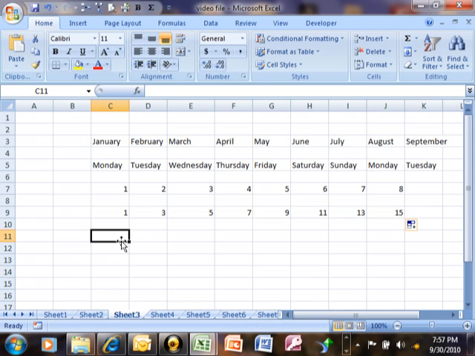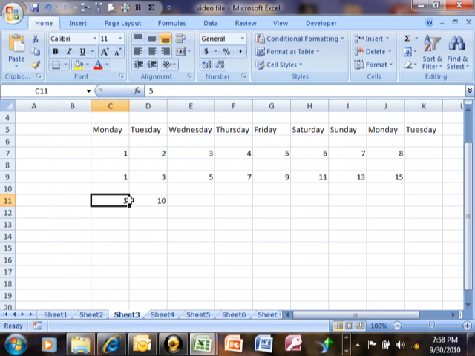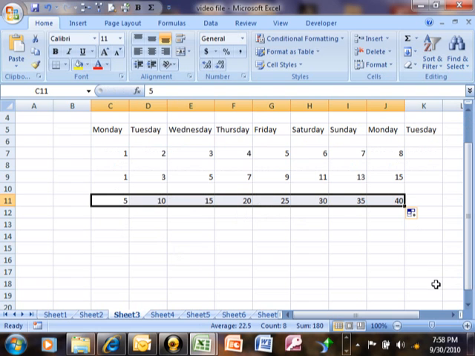Let's try that one again. Let's say I want to go 5, 10, 15, 20. I want to type in 5. Now I just hit the tab key so I can go over to the next cell to the right. I'm going to type in 10. I'm going to highlight both of those cells, get the black cross, and then drag it over. Notice now I have 5, 10, 15, 20.